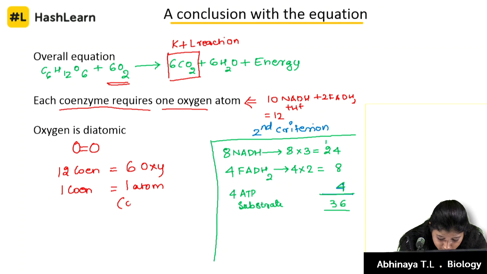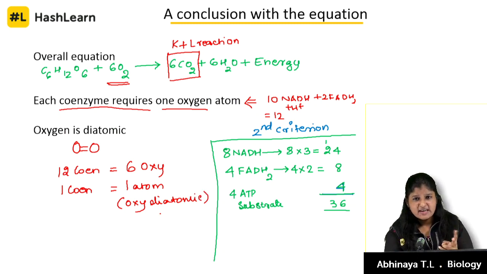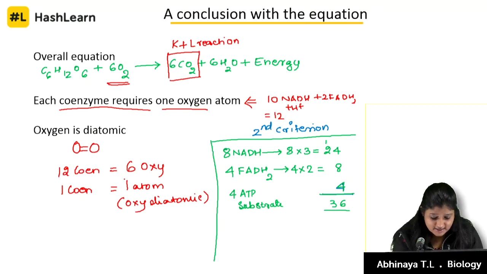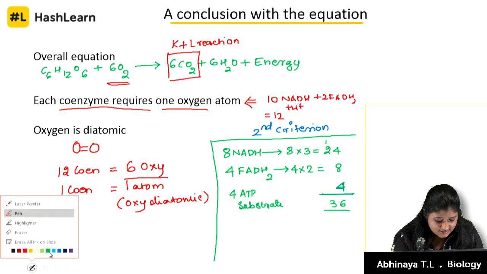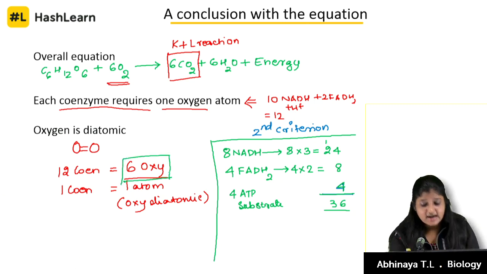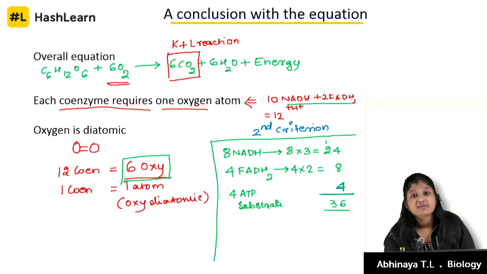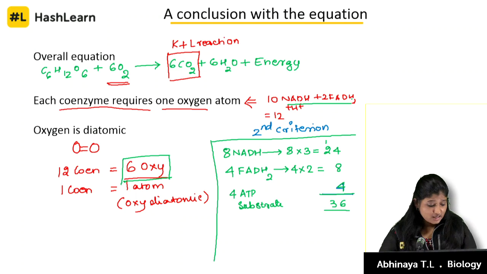Here oxygen is diatomic, so each coenzyme will take 1, 1, 1 atom. So that will be 6 molecules of oxygen, isn't it? We gave justice to the entire equation. Here we have considered only the first criterion. Okay kids, so we are done with the entire conclusion.